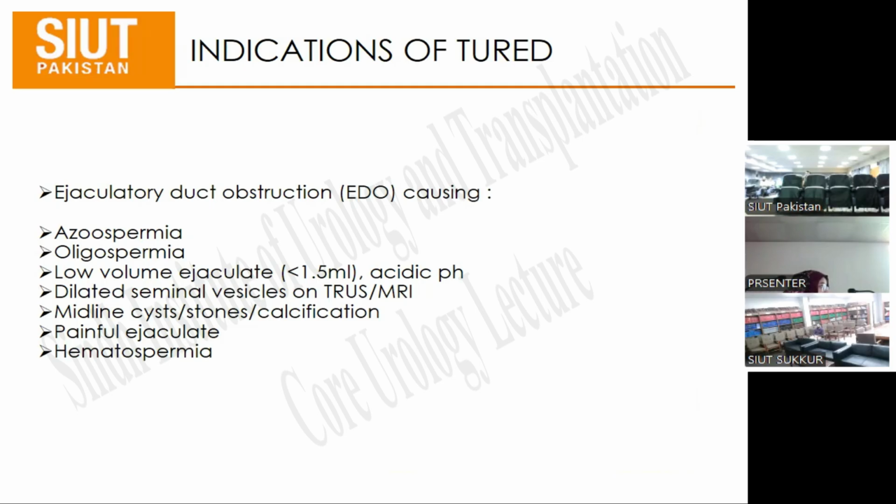Can anybody tell me, when they resected the ducts or the urethral cyst, which is one of the causes of EDO, what was the immediate finding when they de-roofed the cyst and opened the ducts? There was a white colored fluid, semen, which came out. If we collect that fluid and see it under the microscope, the patient is fertile. We can see the sperms in that fluid also.